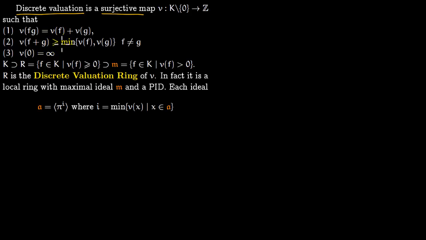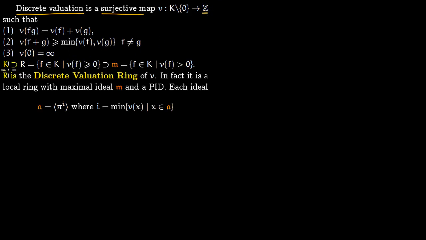Valuation of f plus g is greater or equal to the minimum of valuation of f and valuation of g, where f is not equal to g. And if you want to extend it to 0, then we put valuation of 0 as infinite. So this is a discrete valuation precisely because you have integers here. If you just have a valuation, then you just have real numbers here.